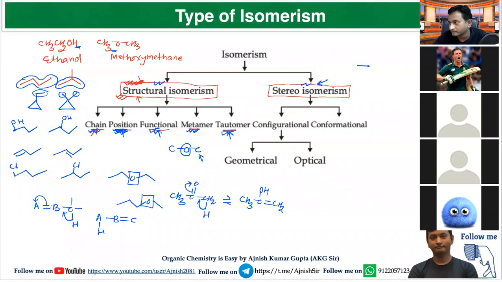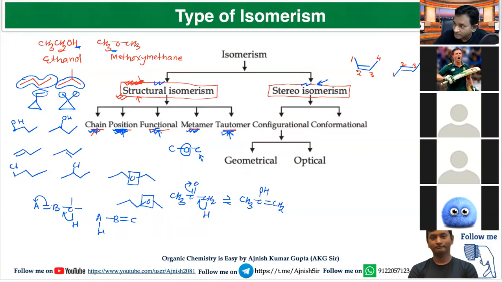Look over this. The main chain carbon is 4. If you want to write the IUPAC name of this compound, this is 1, this is 2, this is 3, this is 4. The name of this compound is butene. Look over this also. This is 1, this is 2, this is 3, this is 4. The name of this compound is also butene.